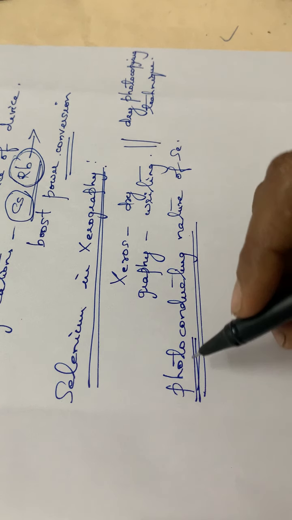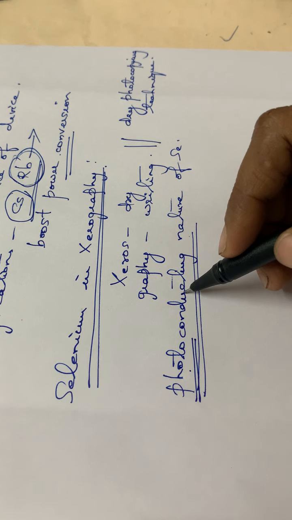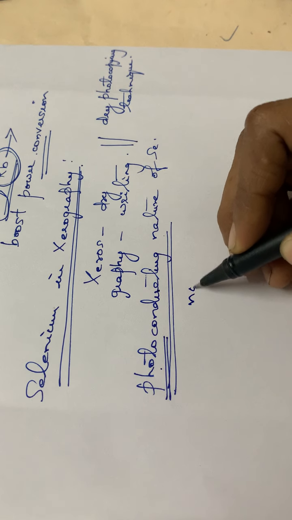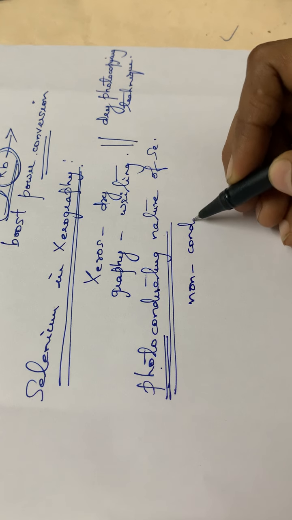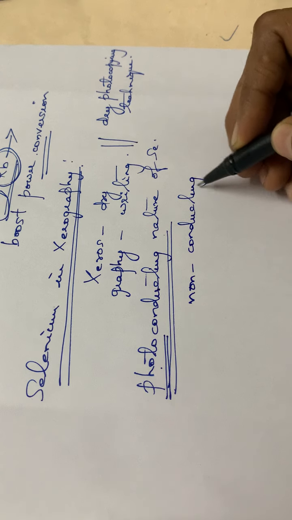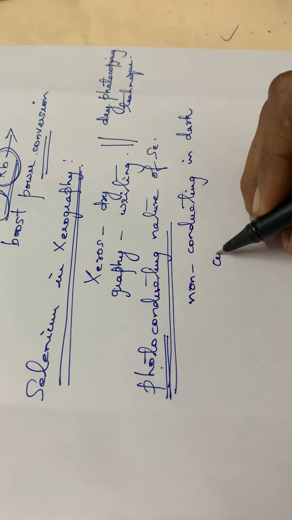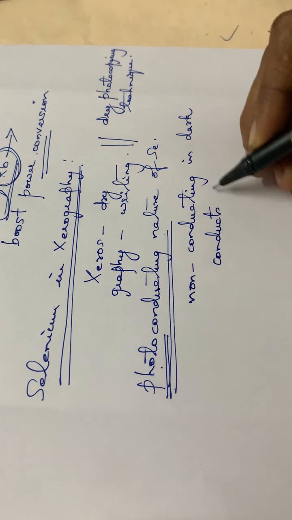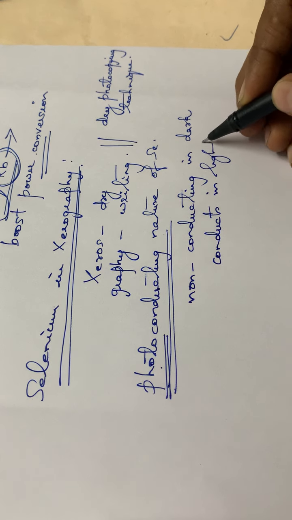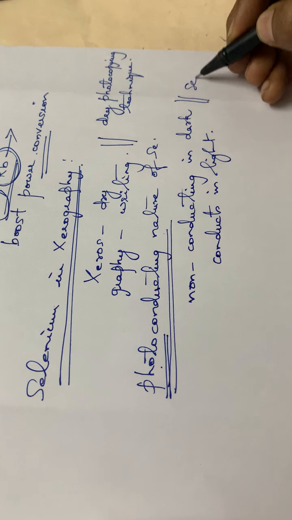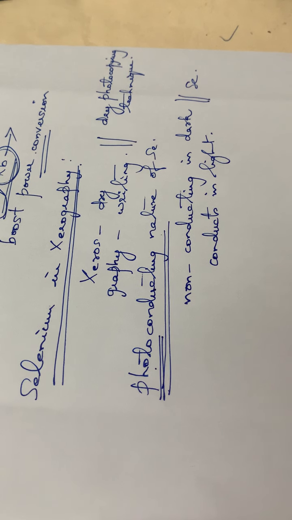That means selenium will be conducting only in the presence of light, and it is non-conducting in dark. It is understood, isn't it? Non-conducting in dark and conducts in light. Okay, that is the property of selenium.